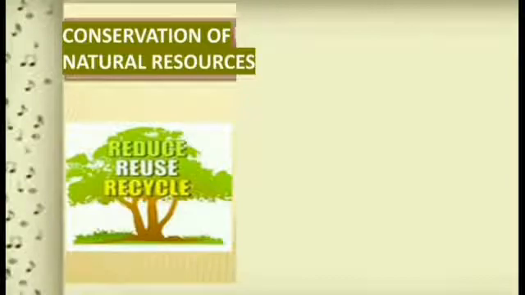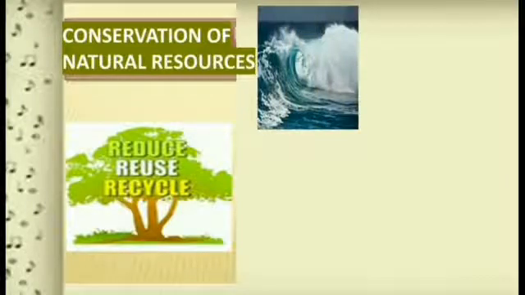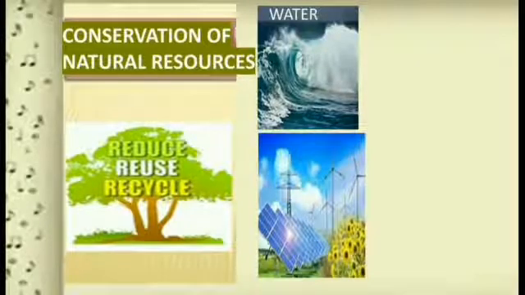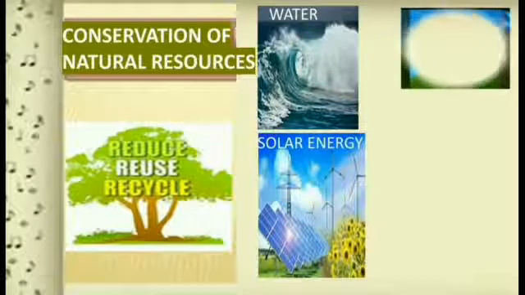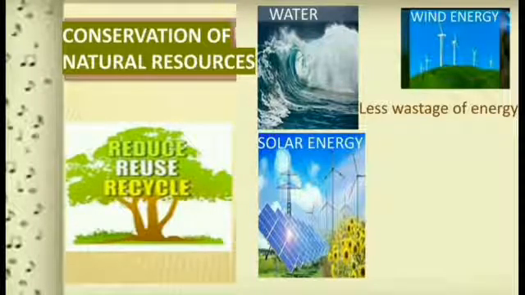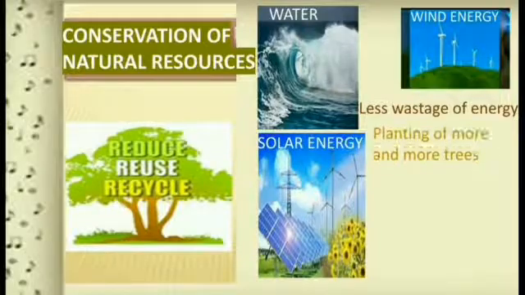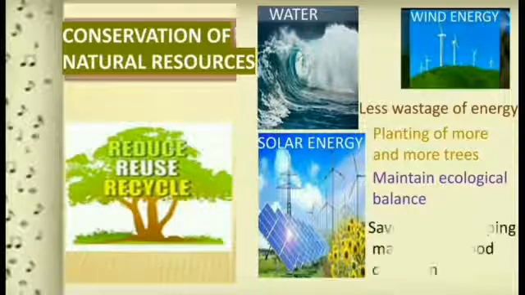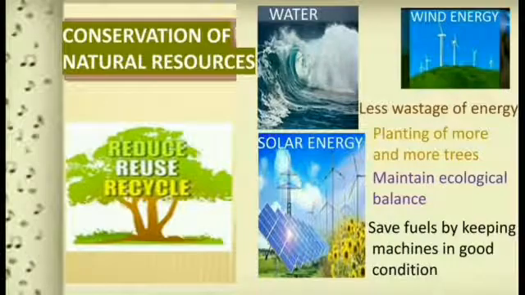As well as we have to make use of natural resources like water, sunlight, that is called solar energy, then wind energy. We have to make less wastage of energy. Also, we have to plant more and more trees. We have to maintain the ecological balance as well as we have to save the fuels by keeping the machines in good condition.